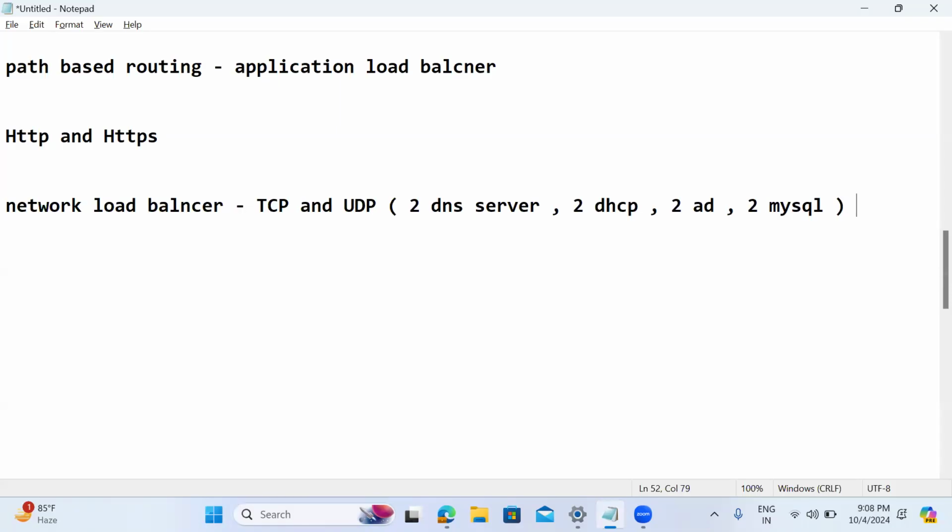these are not possible with the application load balancer. It's only for web-based applications.